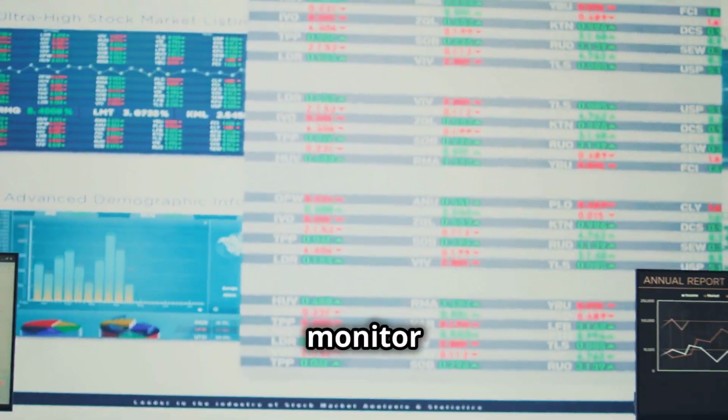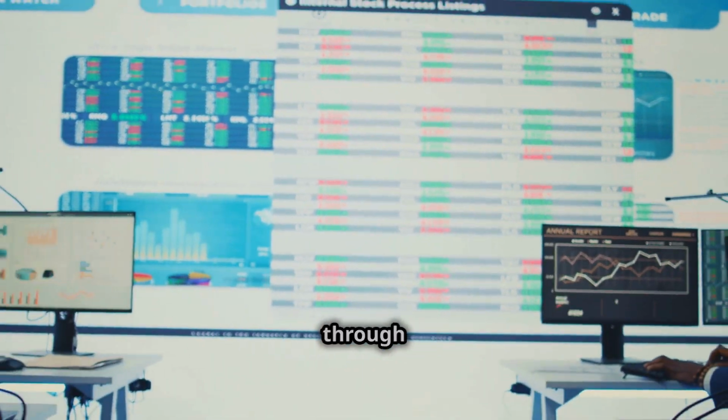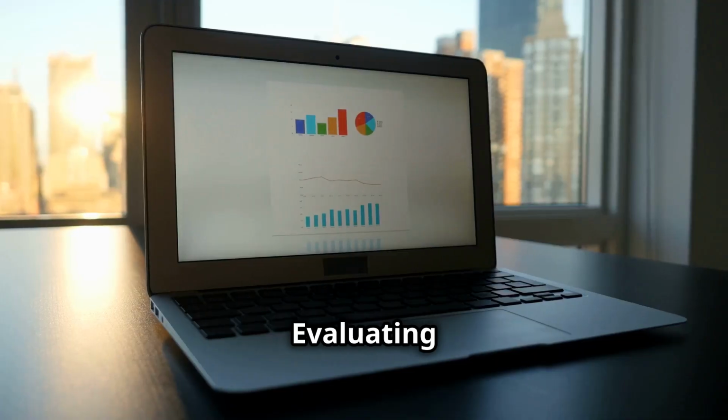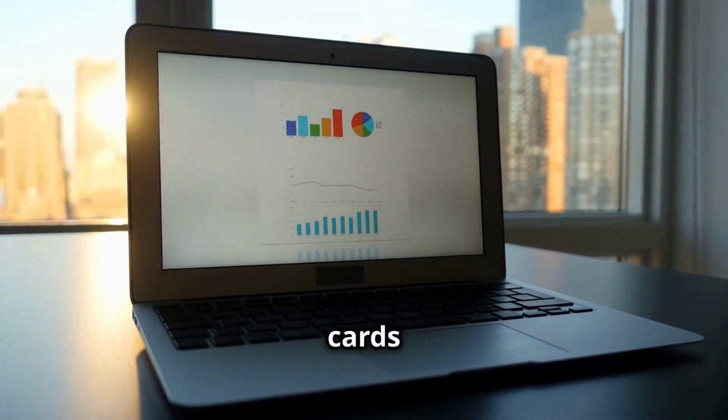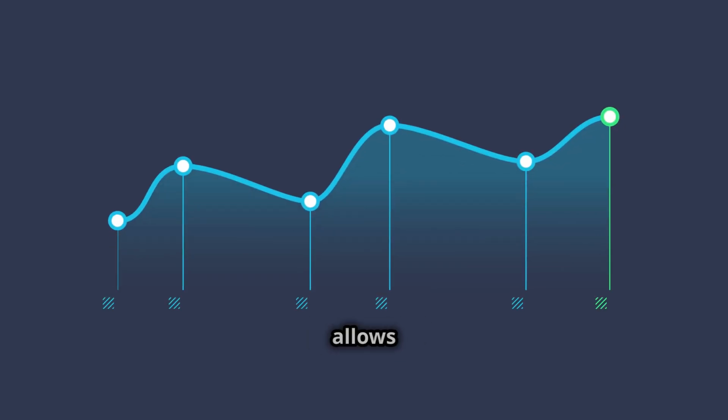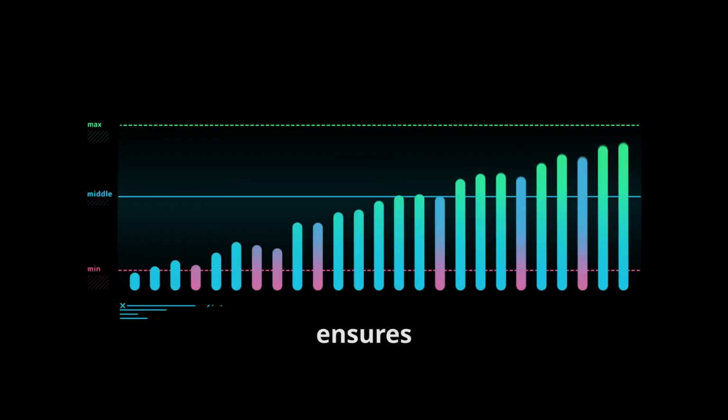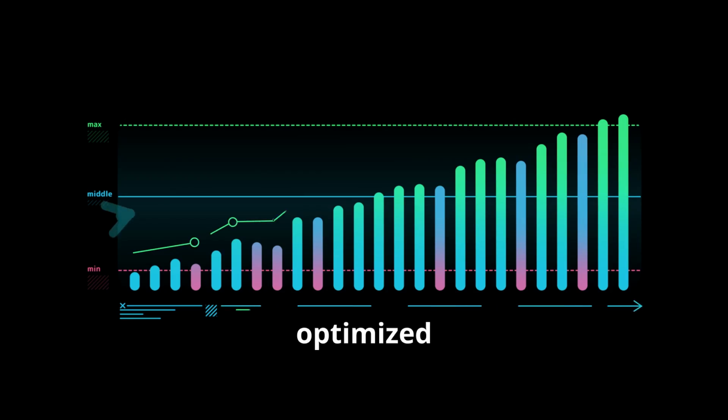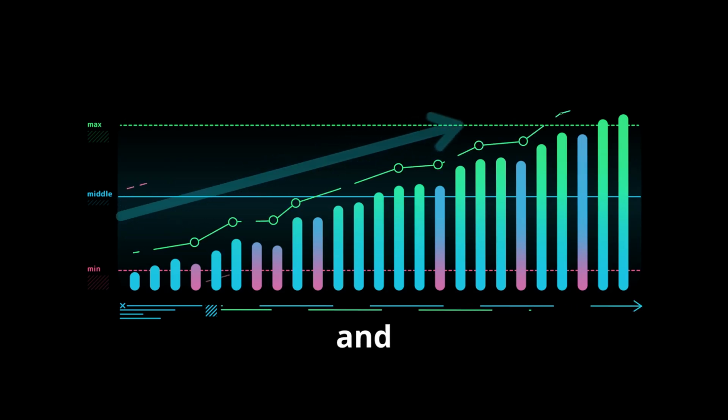Finally, it's crucial to monitor the performance of your linking strategies through YouTube Analytics. Evaluating metrics like click-through rates on cards and end screens and average watch time allows you to adjust your approach based on the data. This iterative process ensures that your linking efforts are optimized to maximize audience retention and overall session duration.